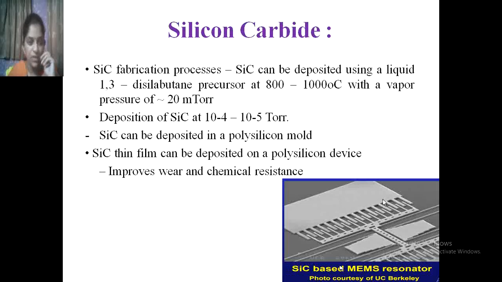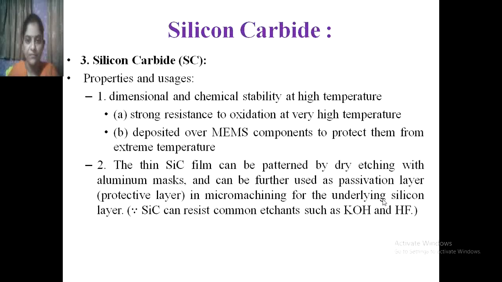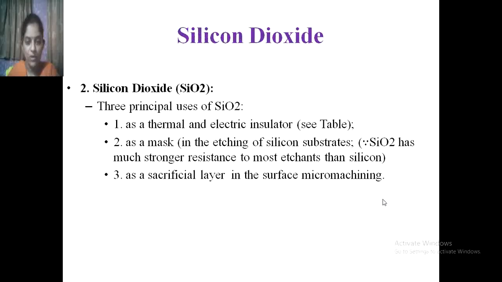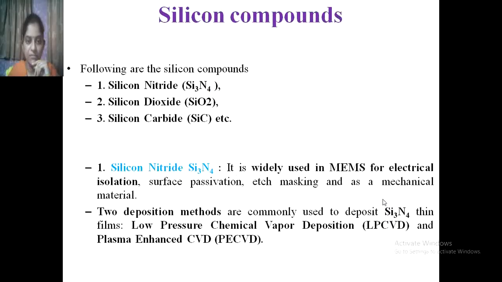So we have seen in this session three silicon materials: silicon carbide, silicon dioxide and silicon nitride. These are the silicon compounds. Silicon nitride is also used for electrical isolation.